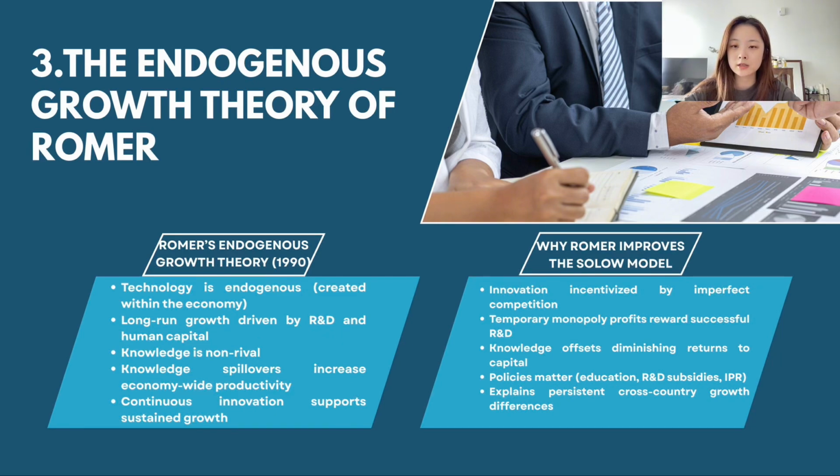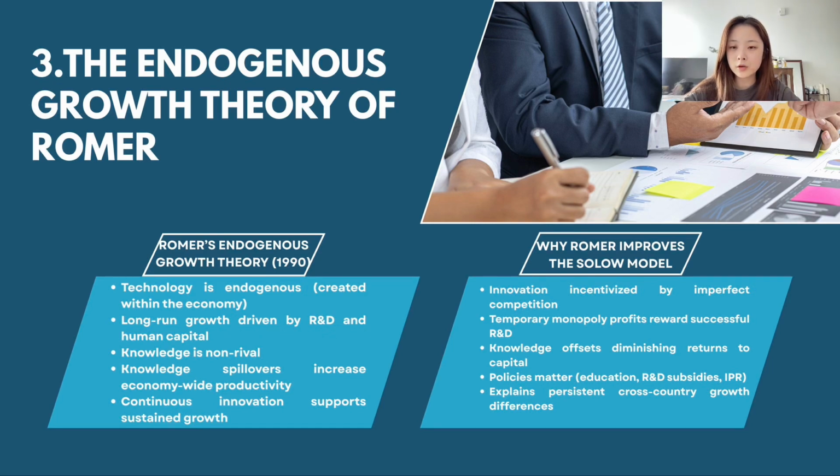Okay, next question is why Romer improved the Solow model. This explains why Romer's model improved the Solow growth model. First, Romer introduces imperfect competition, where successful innovators can earn temporary monopoly profits. These profits provide strong incentives for firms to engage in costly and risky R&D activities. Second, the accumulation of knowledge helps to offset diminishing returns to physical capital, allowing economic growth to continue over